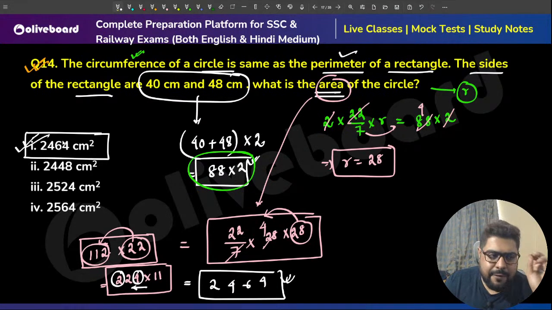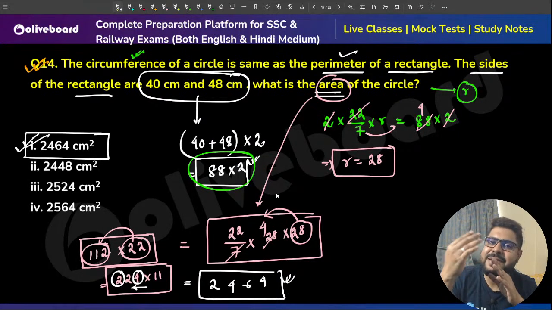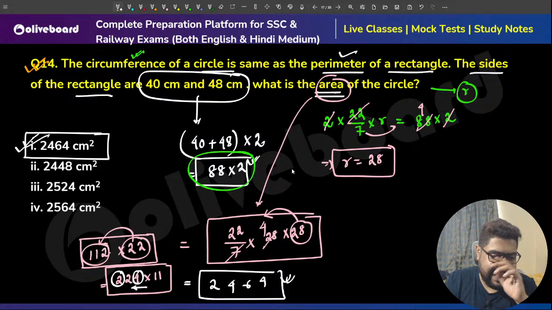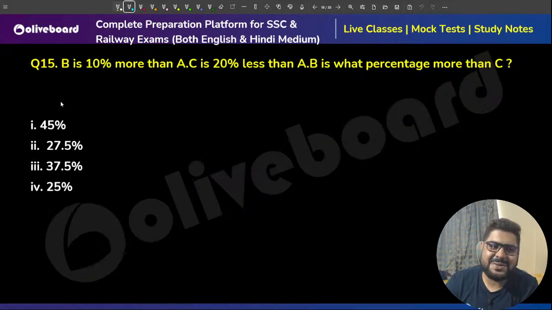Again, everything has techniques. You need to practice, you need to learn. Calculations are a very, very vital skill for your selection. I'm telling you this again and again. Okay? Next one.